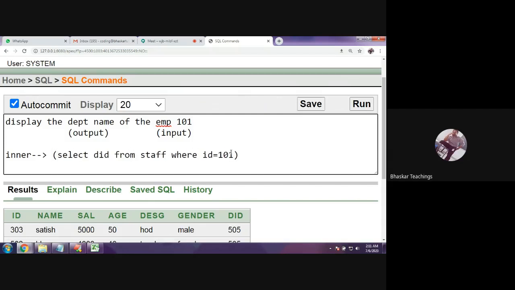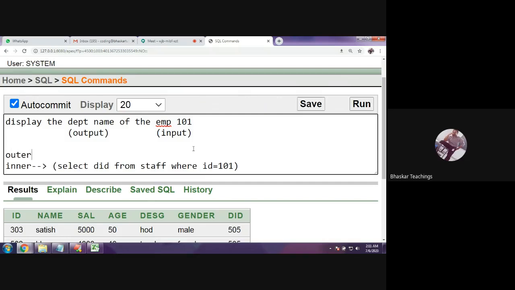Okay, now time for the outer query. The outer query means simply the final output. I want to know the department name. Simple: select dname from which table? The department table, because dname belongs to the department table only. But which department? The one whose department ID, where did equals the did retrieved by the inner query.